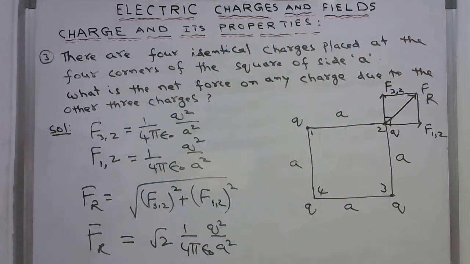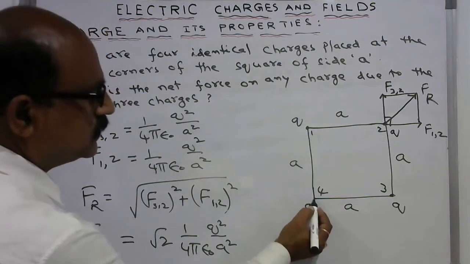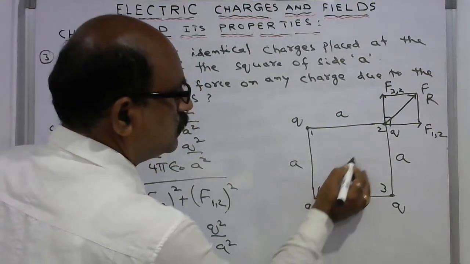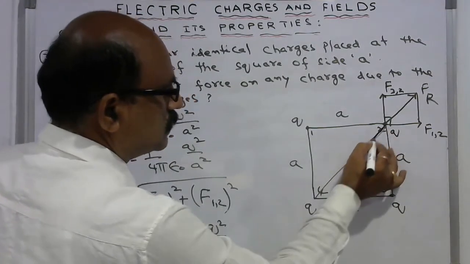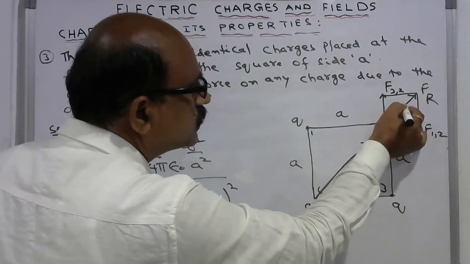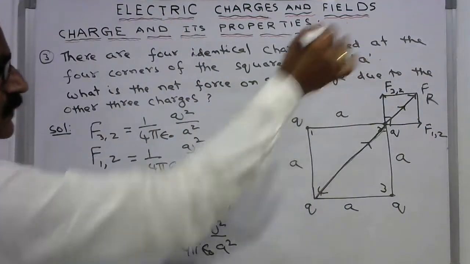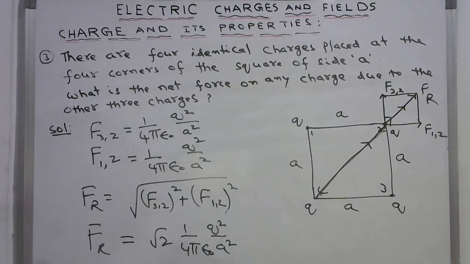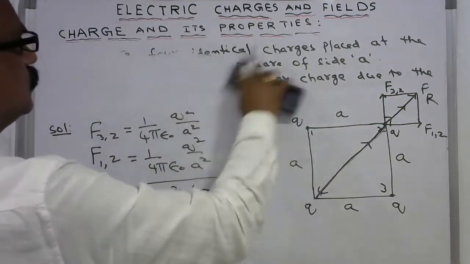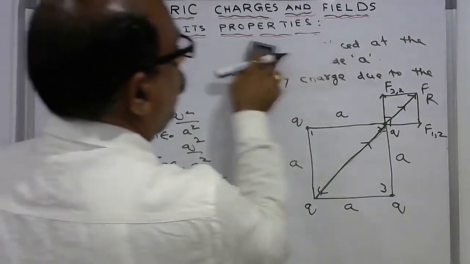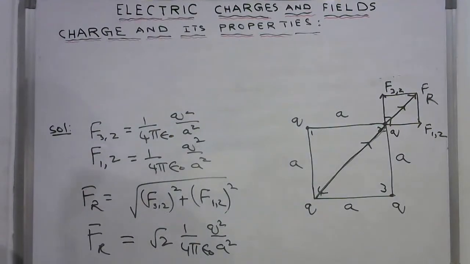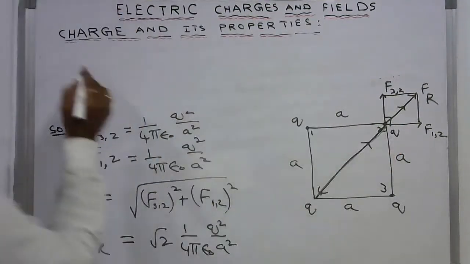And now there is another charge at 4 which will also act in this direction. So this force will also be there in this direction, a repulsive force. So for this, we have to find the force due to 4 and 2.